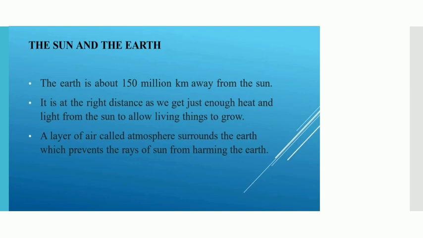A layer of air called the atmosphere surrounds the Earth, which prevents the rays of the sun from harming the Earth. The atmosphere is basically a mixture of many gases which protect us from the heat of the sun and also from the harmful UV radiation of the Sun.